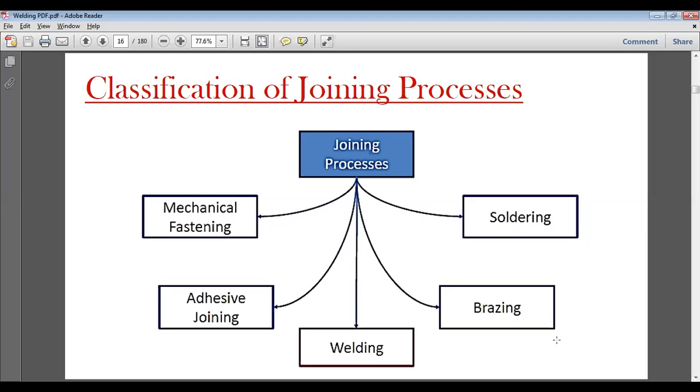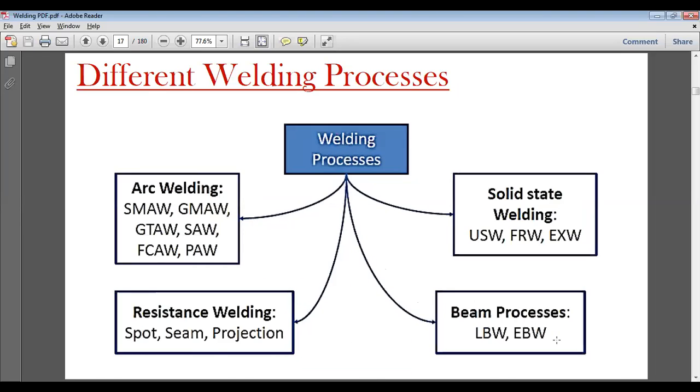And when coming to welding, we normally have a high temperature zone, and we apply welding to ferrous materials. Although it is applied to non-ferrous metals also, only selective non-ferrous metals are taken, and we mostly have ferrous metals with very high strength and very high working temperature. So this way we have welding, brazing, and soldering. We'll discuss one by one in detail. First of all, we have to discuss welding because we have many welding technologies.